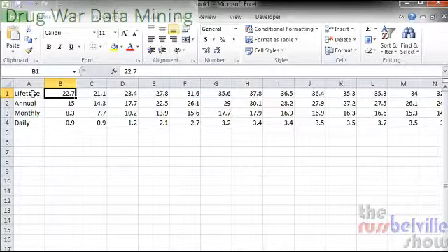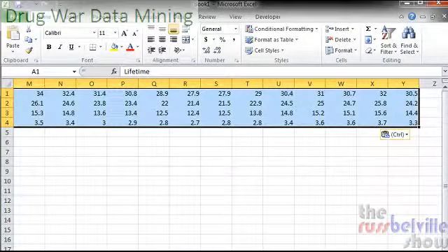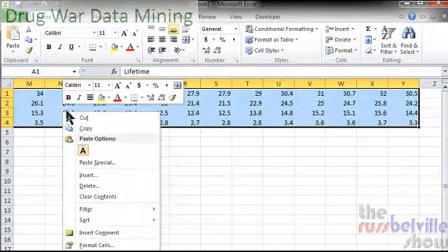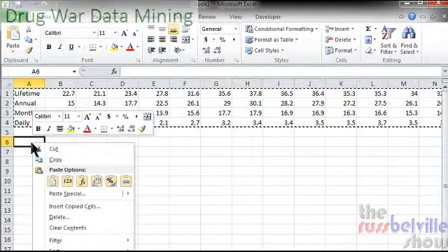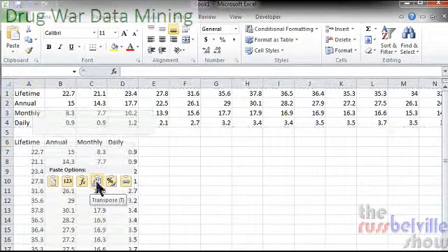An easy way to do that in Excel is to just highlight your entire area. And there's a quick keyboard technique you can use for this. As long as your table is all contiguous, you can press Control A, and that's going to select the entire bounded table. Right-click that stuff to copy it, and then find yourself a blank spot and right-click. And in the paste options, you'll see one that's a transpose option.